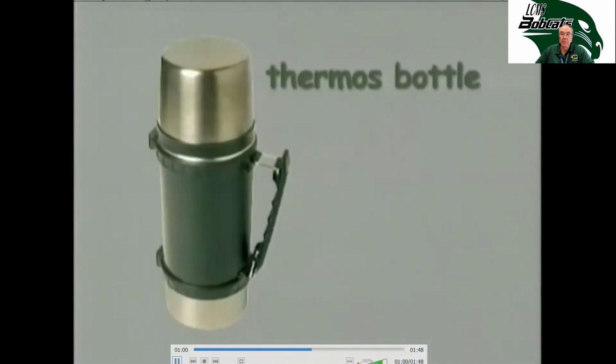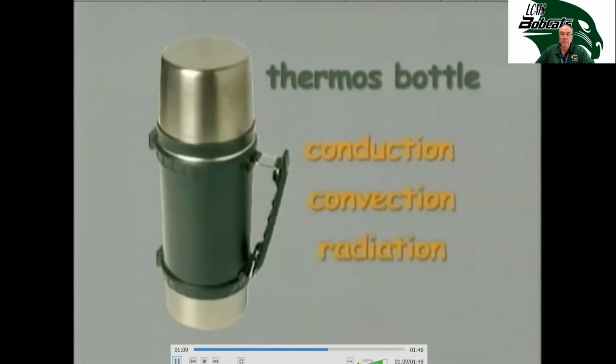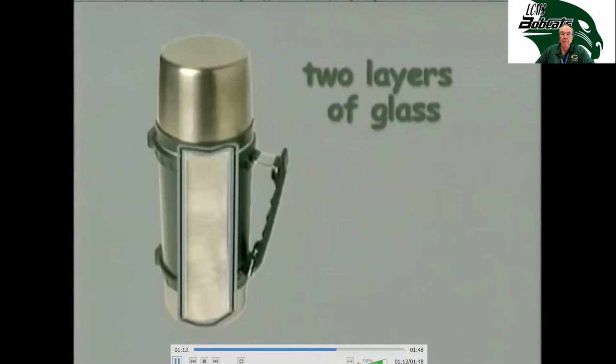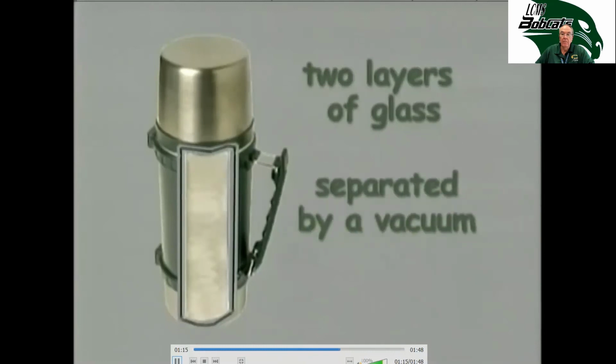A thermos bottle is a perfect example of a device that is designed to slow down all three forms of heat transfer: conduction, convection, and radiation. The thermos bottle is made of two layers of glass that are separated by a vacuum, which is the absence of air or other gases. Where they have this vacuum area, there are no particles.